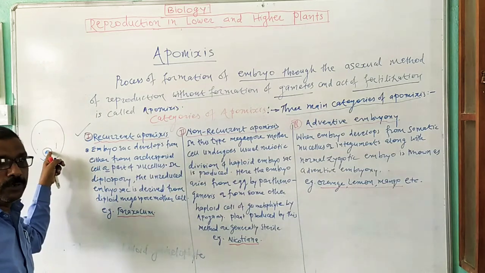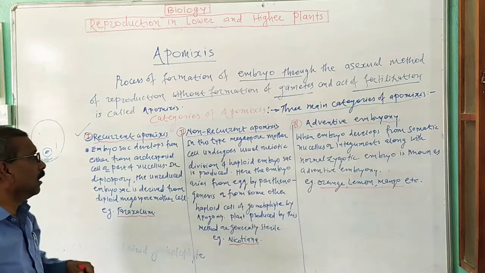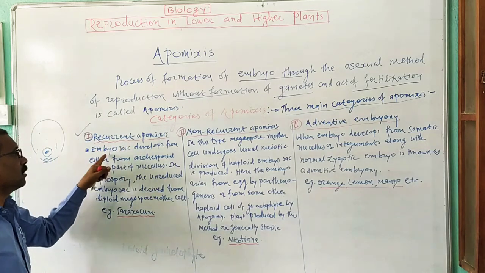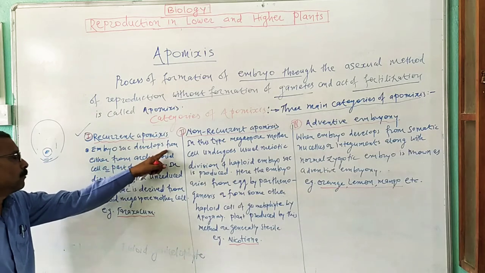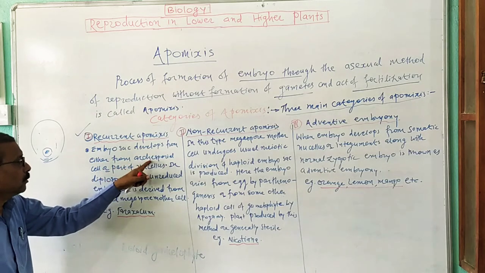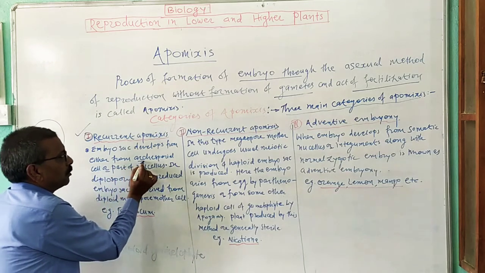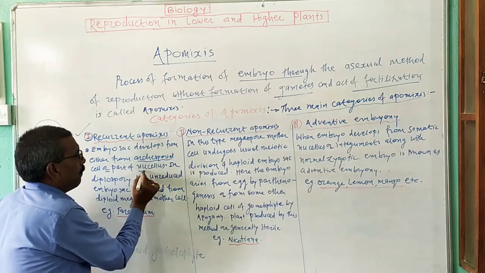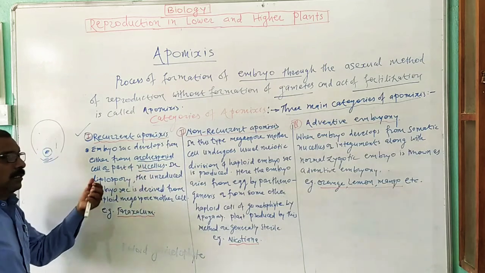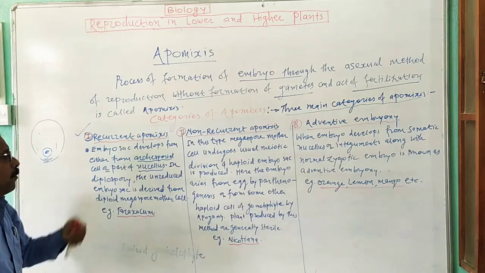Are you getting archisporial cell? A specialized cell of the nucellus. Recurrent apomixis: when the embryo sac develops from archisporial cell or from part of the nucellus.